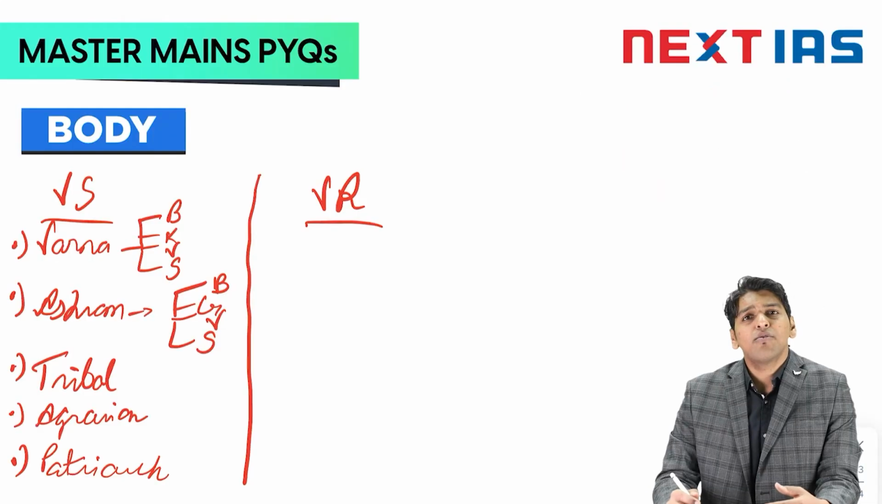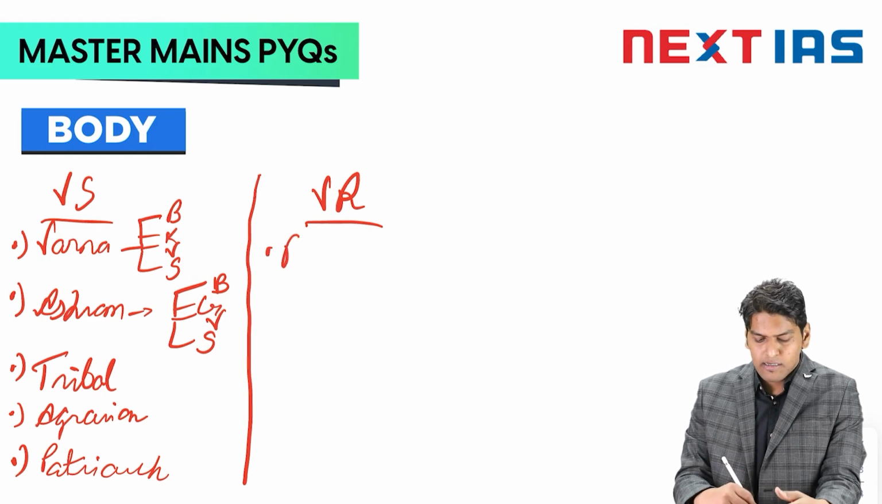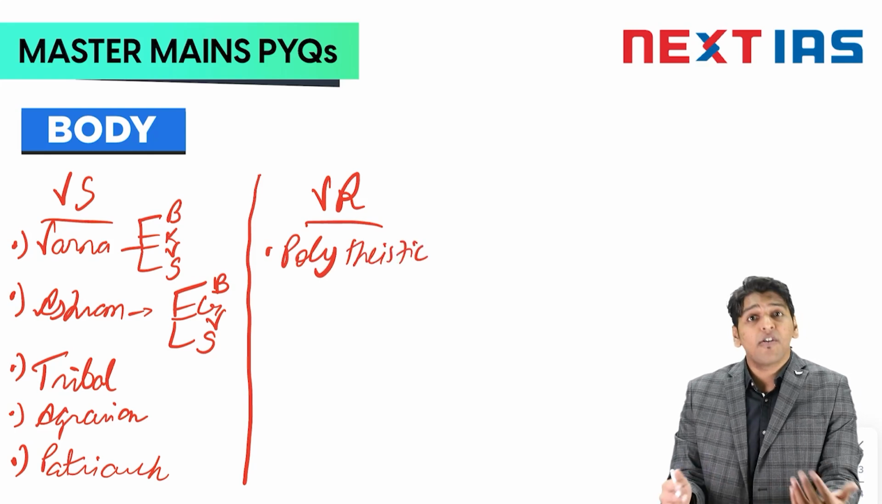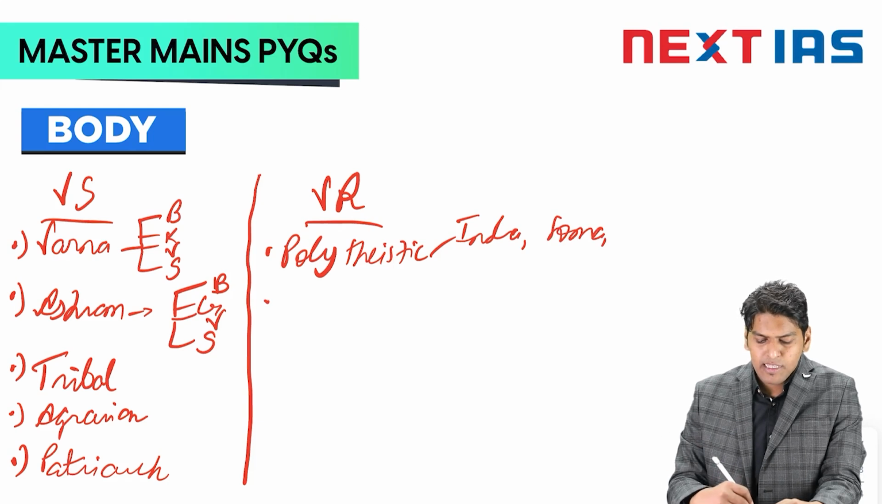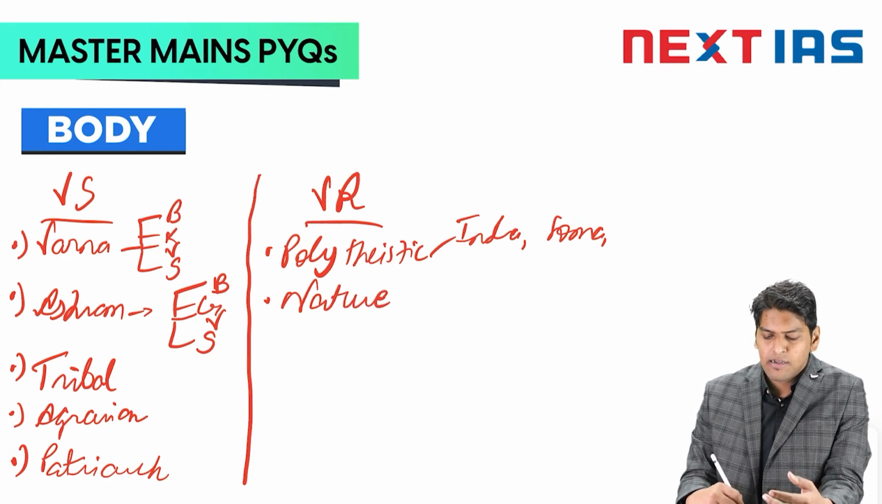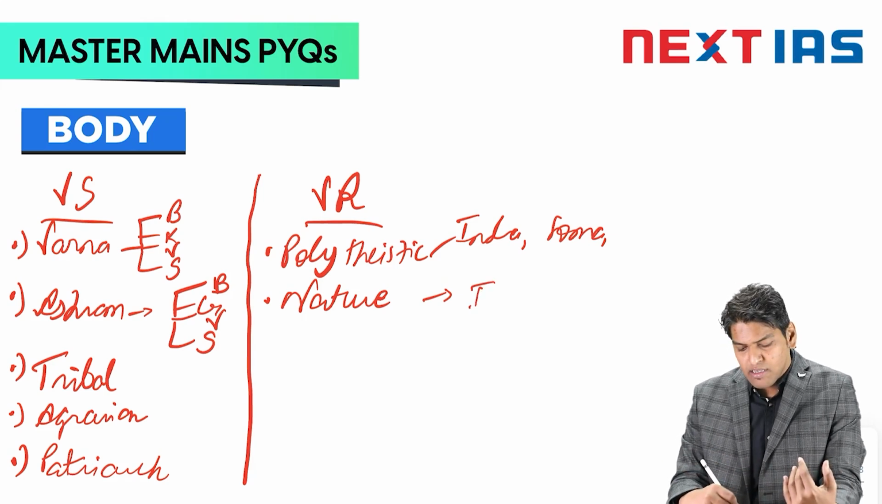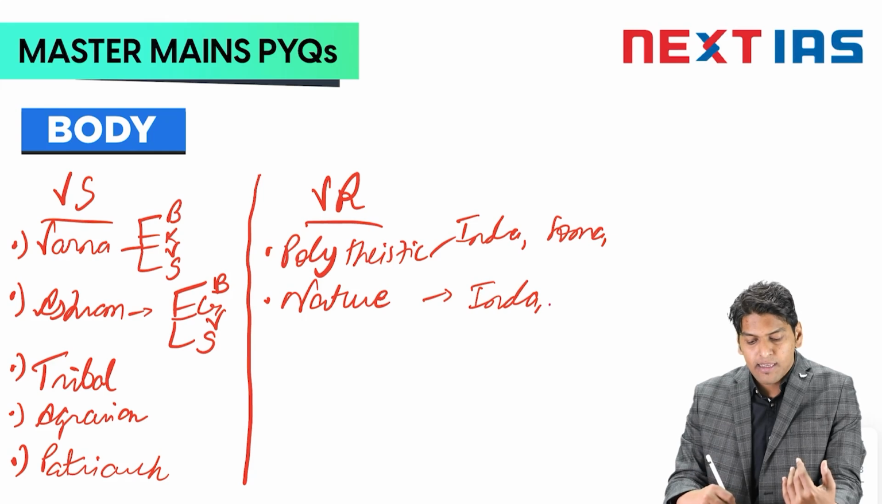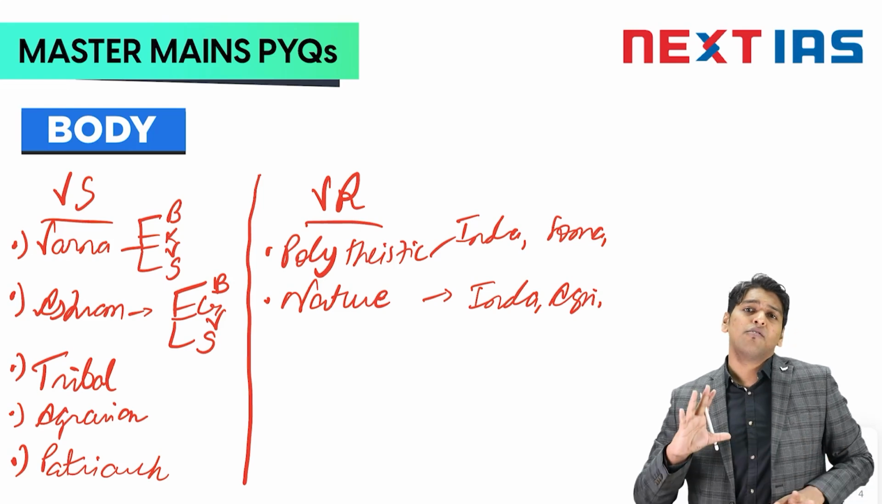When we come to the Vedic religion, we can say it was polytheistic. Polytheistic means worshipping a number of gods. There were gods like Indra and Soma. Then it was nature worship. Nature worship was popularized because the gods were mostly derived from natural forces, like Indra, Agni, and Surya. So the natural forces were prayed to.